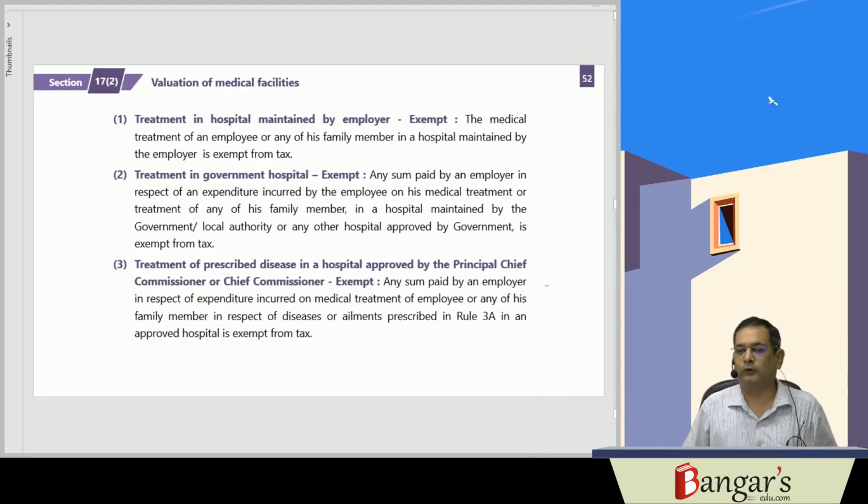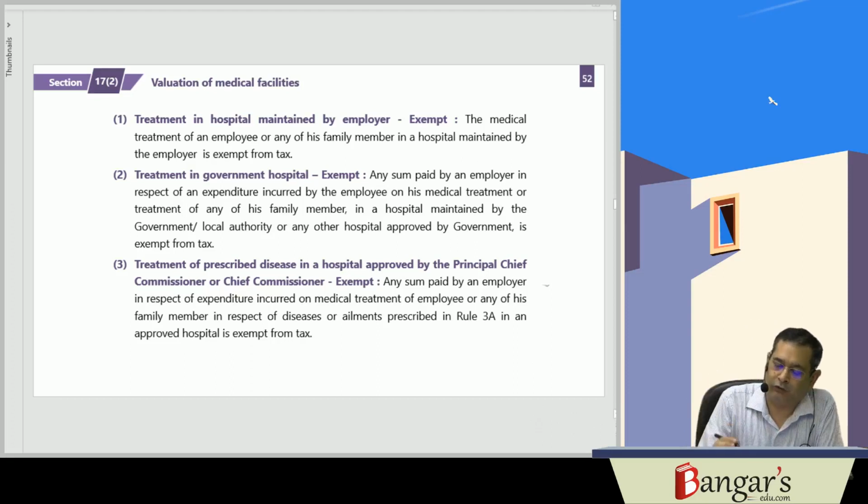Next is what? Valuation of the medical facilities. How will you be valuing the medical facilities? So here, one is fixed medical allowance. We have discussed it already. What is fixed medical allowance? A fixed sum is given by the employer.